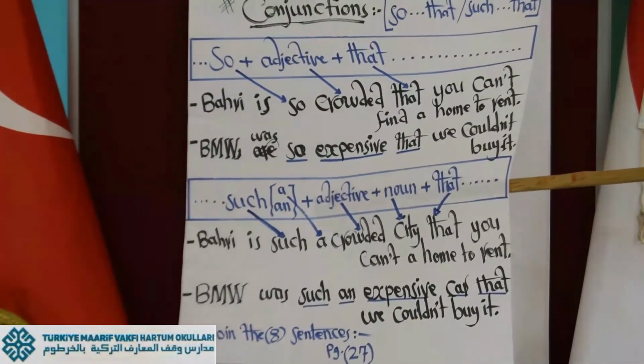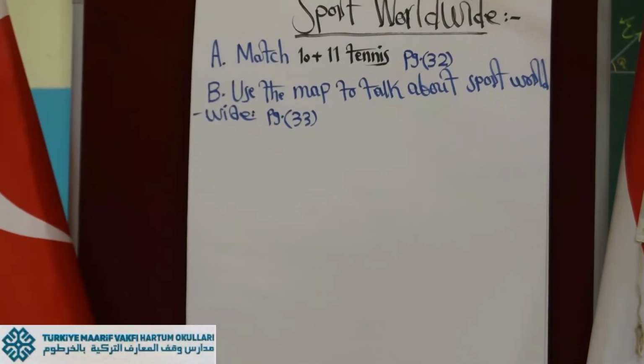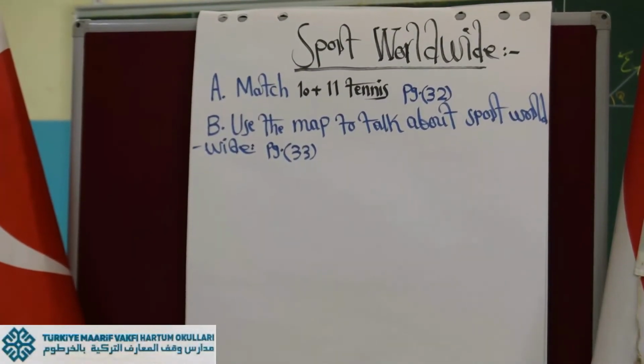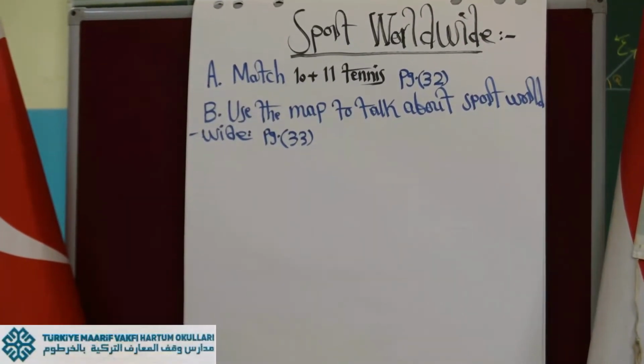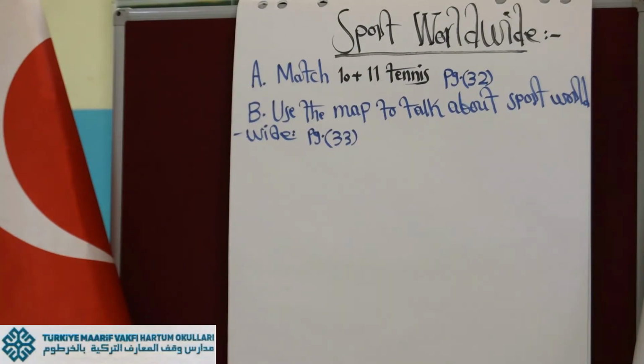Finally, to conclude, let's go to the next page. Quite easy, precise, short, titled Sport Worldwide. When I say worldwide, it means all over the world, around all the world. So let us say sport around the world.